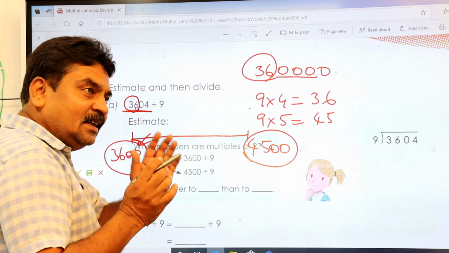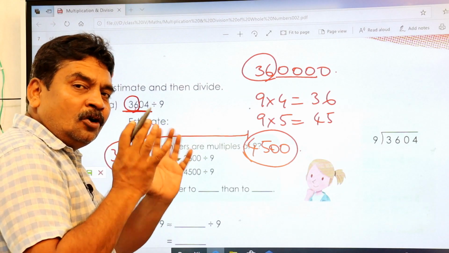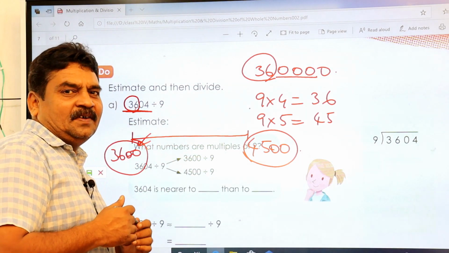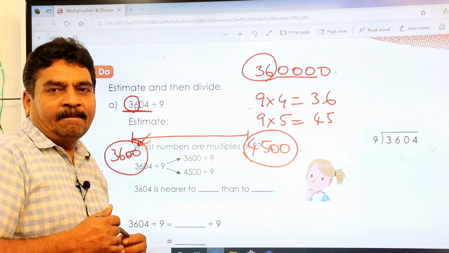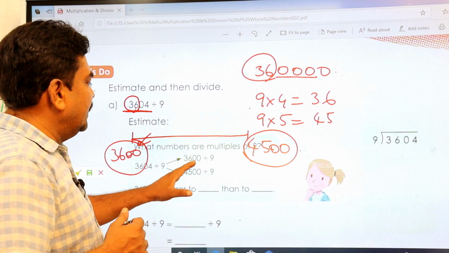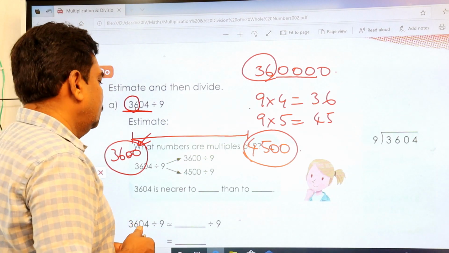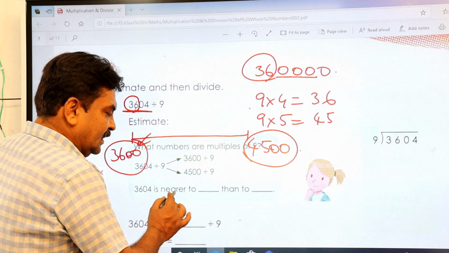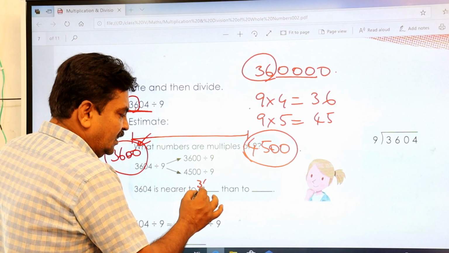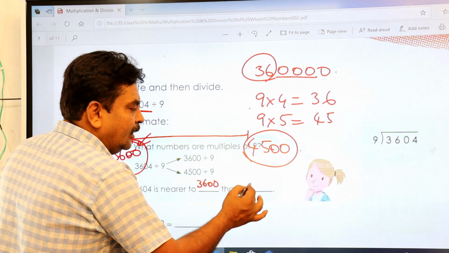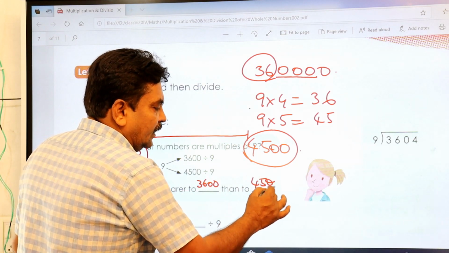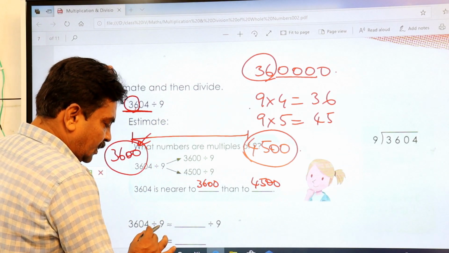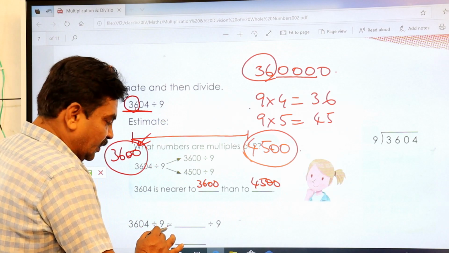So you take the nearest round multiple value of the divisor. What is the divisor here? 9. You understood? So we'll take 3600. That's why 3604 is nearer to 3600 than to 4500. That's why 3604 divided by 9 should be approximately